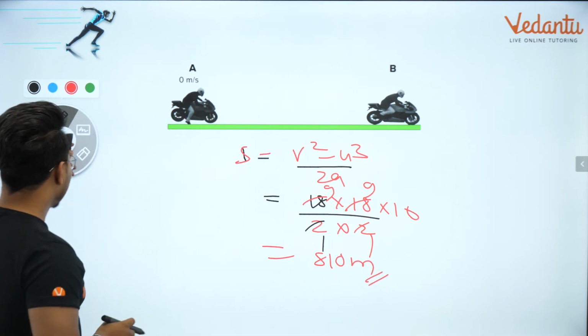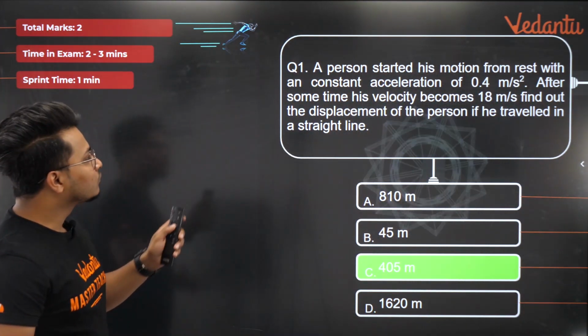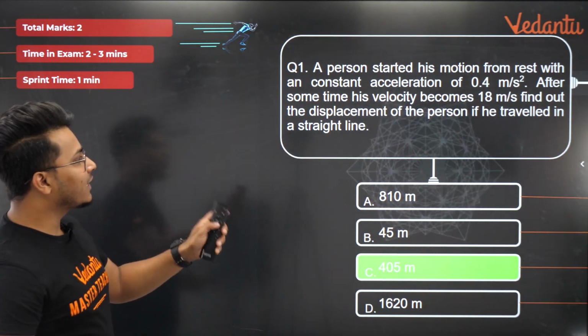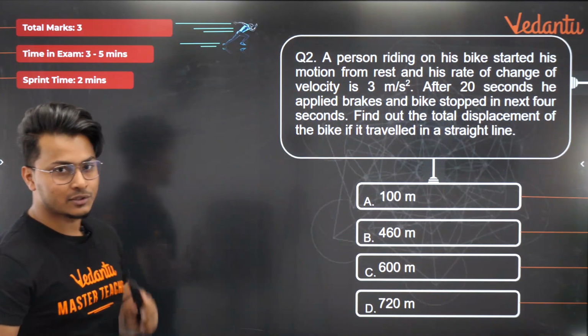There is no confusion here. So answer marked here is wrong. That's also. It's 810 meters, guys. Congratulations. Now the displacement of the person if he traveled in a straight line is 810 meters. Congratulations, you got it right. अब आगे बढ़ते हैं to the second question.